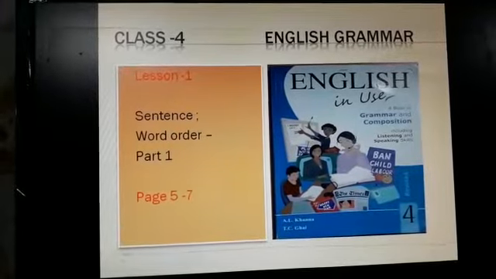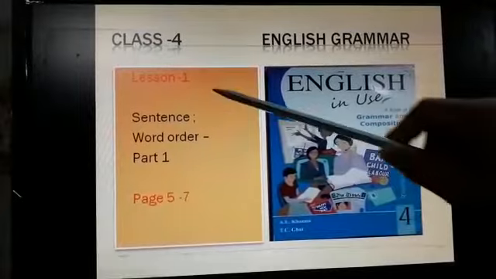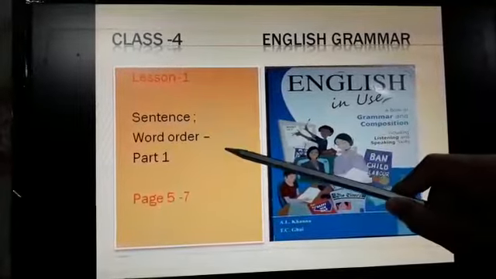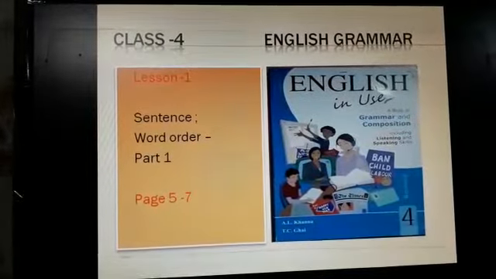English 1. This is the textbook that we follow and I am going to deal with lesson 1, Sentence, Word Order Part 1, and that is from page number 5 to 7.